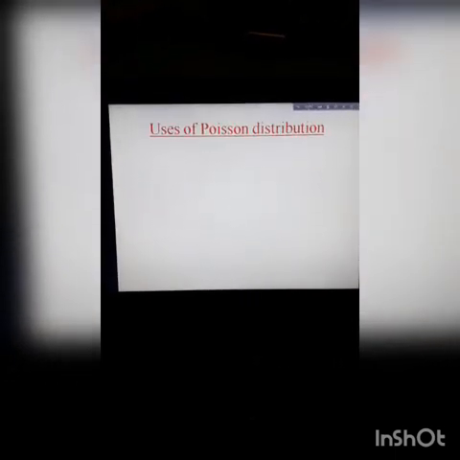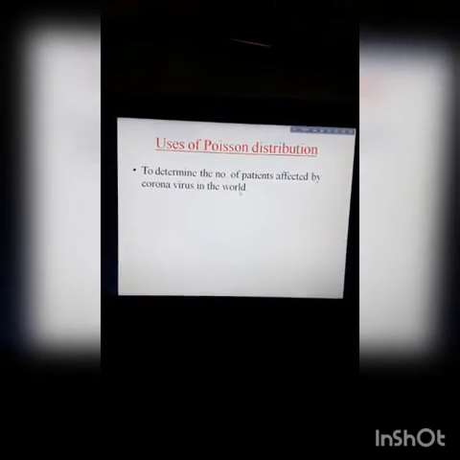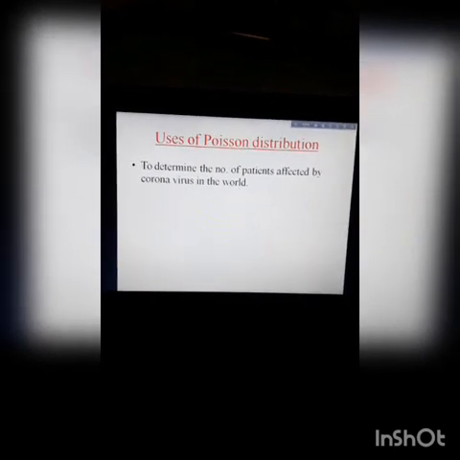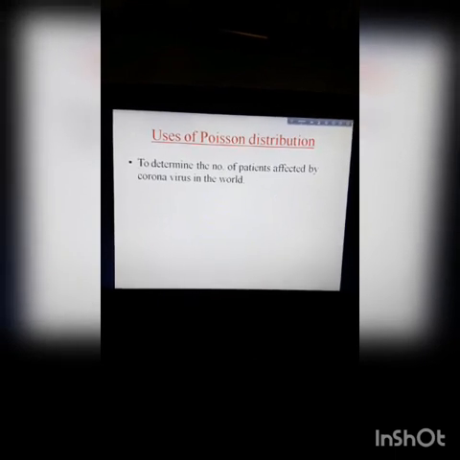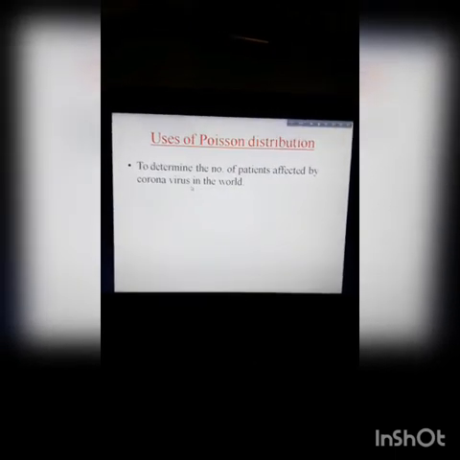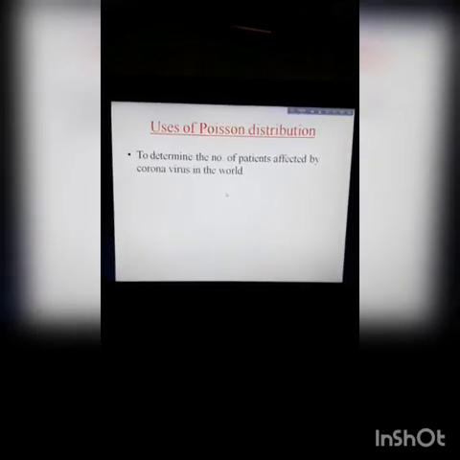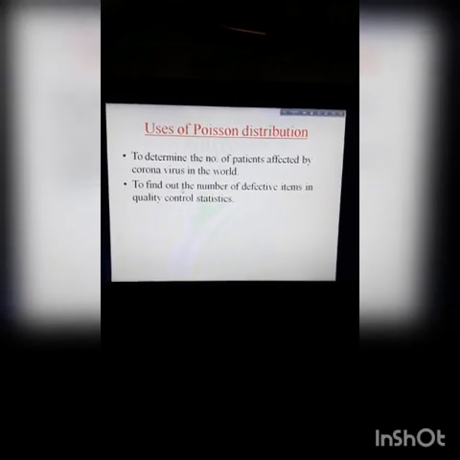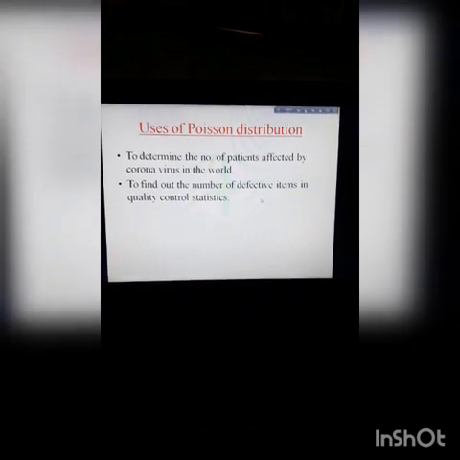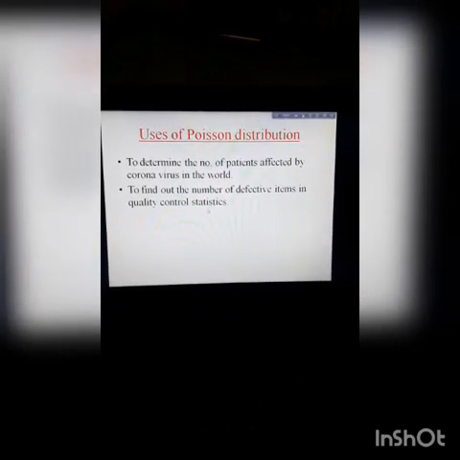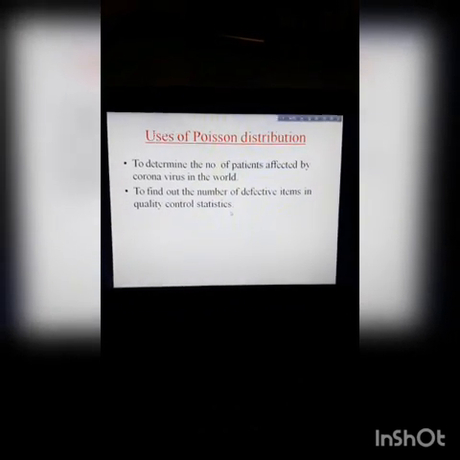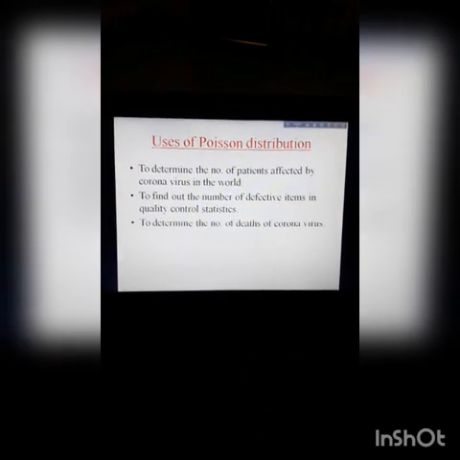Now, some uses of Poisson distribution. To determine the number of patients affected by coronavirus in the world, Poisson distribution is used. To find out the number of defective items in quality control statistics, Poisson distribution is used.